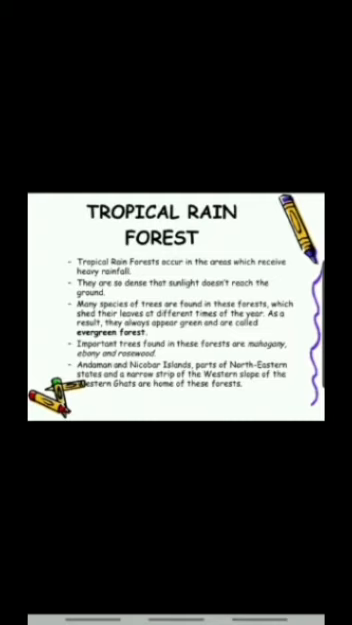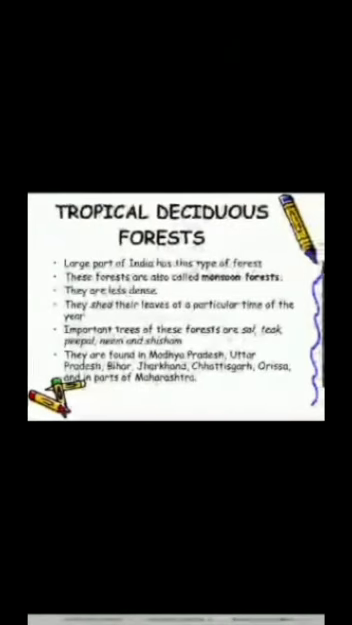Important trees found in these forests are mahogany, ebony, and rosewood. Where are these forests mainly found? The Andaman and the Nicobar Islands, parts of northeastern states, and the narrow strip of the western slope of the Western Ghats are home to these forests. So the next view, this is how the tropical rainforests look.